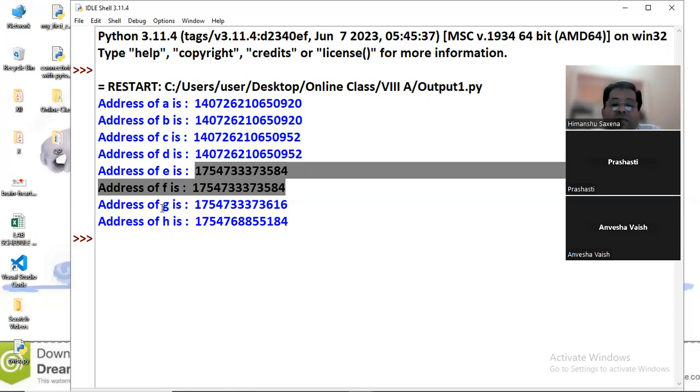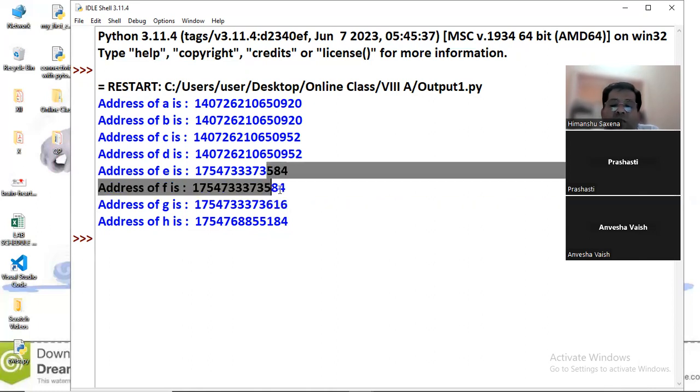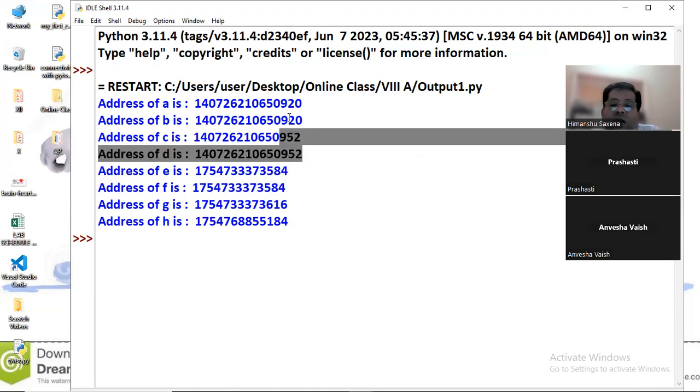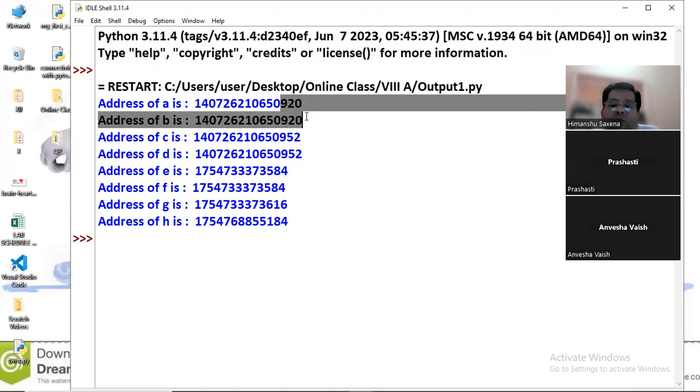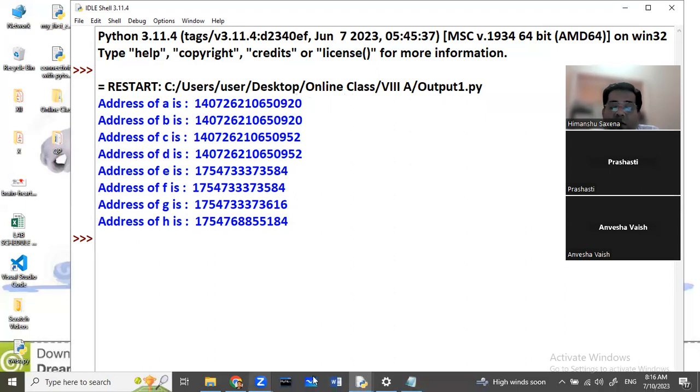And the address of G is what? It's somewhere different from the others, and so is the address of H. The last three digits you can see are 184, 616, 584. These two variables are sharing the same last three digits, and so are the first and second. They are the same.